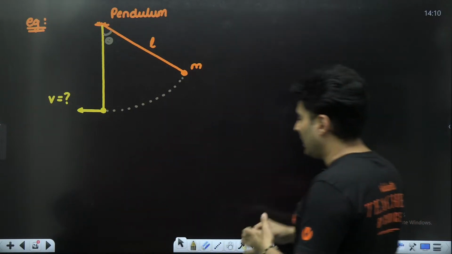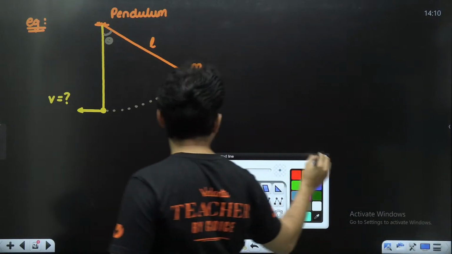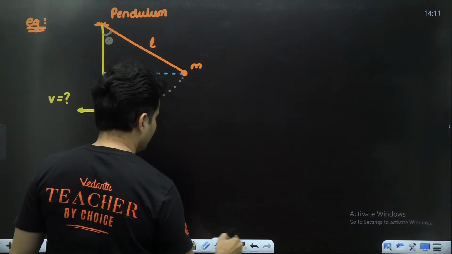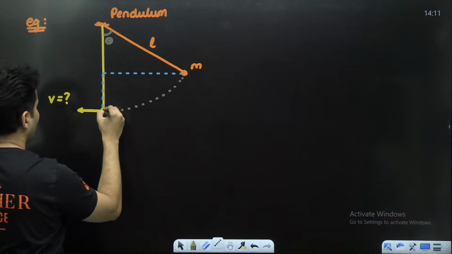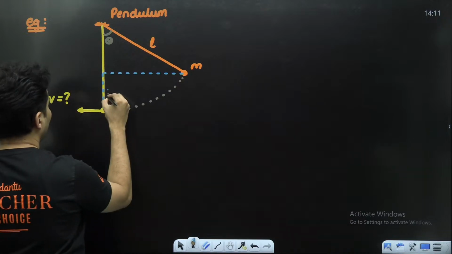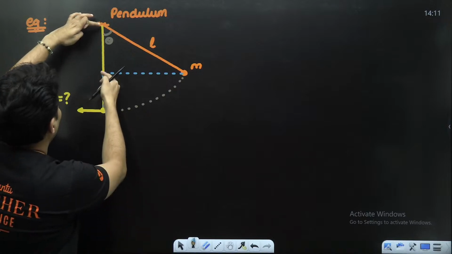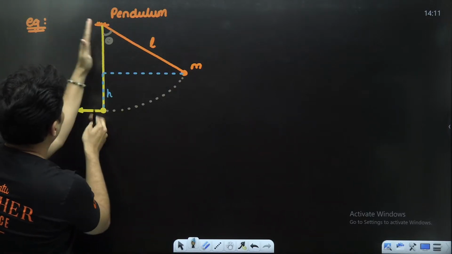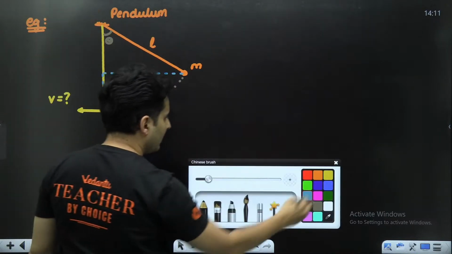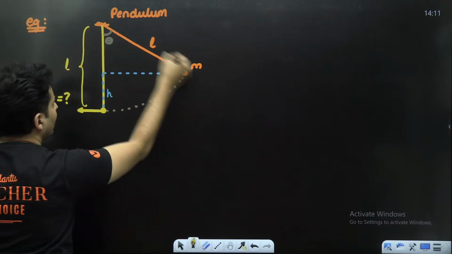So to find that height difference, let's draw a horizontal line, so that it will be easy for me to figure out this h. To find this h, this whole length minus this will be the remaining length. This whole thing is length L, which is the length of the string.